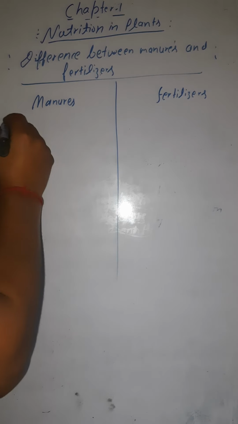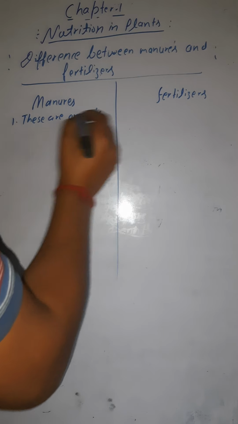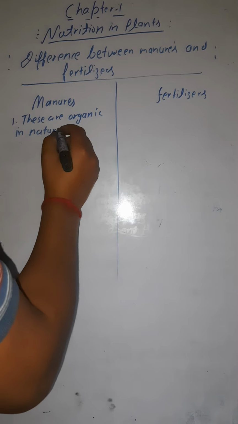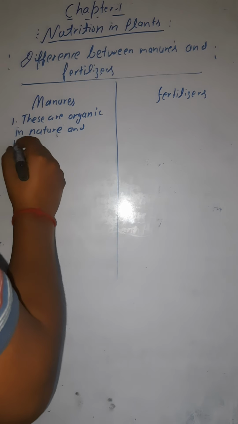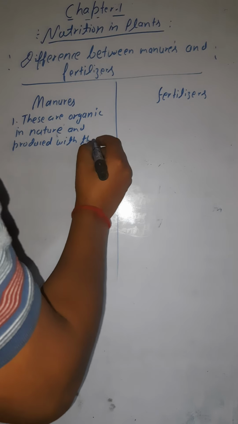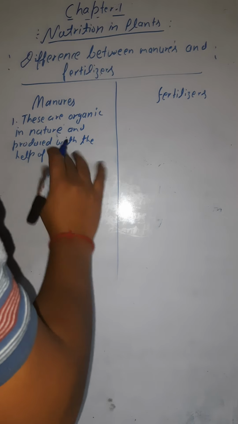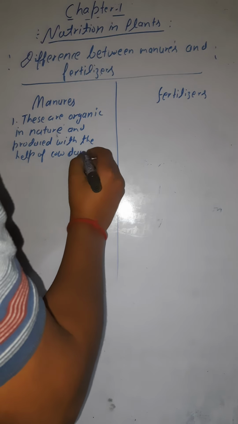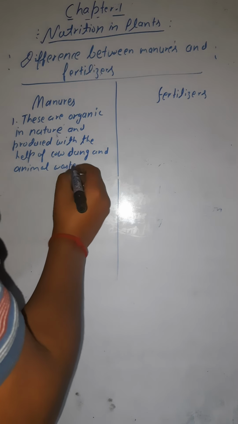Here I'm writing, these are organic in nature and produced with the help of cow dung and animal waste.